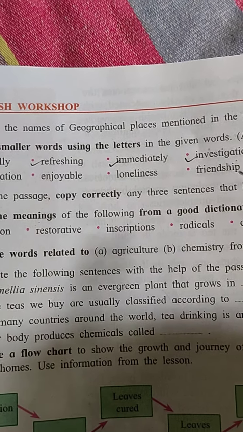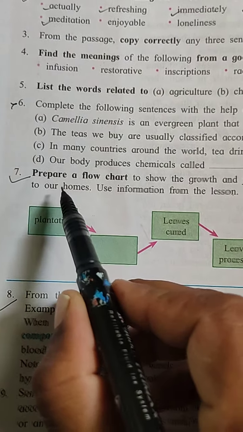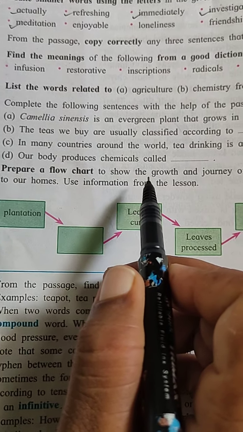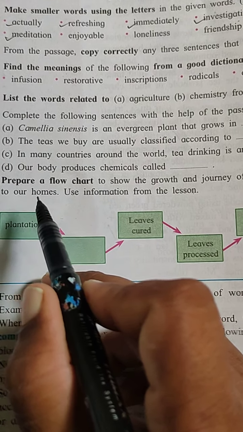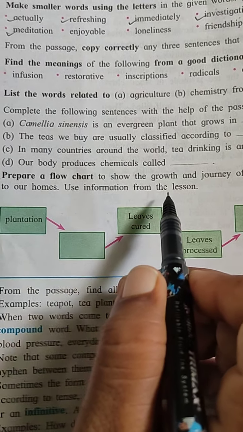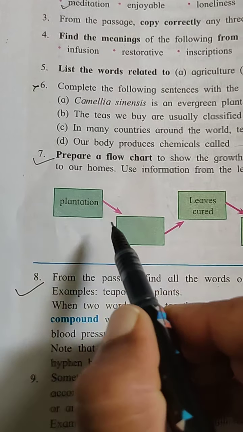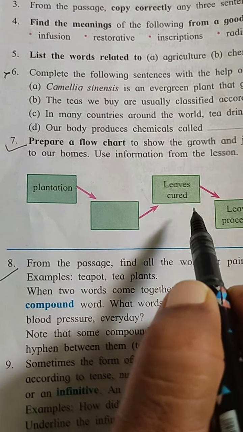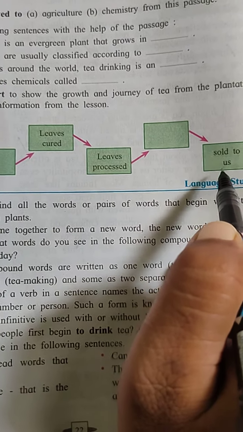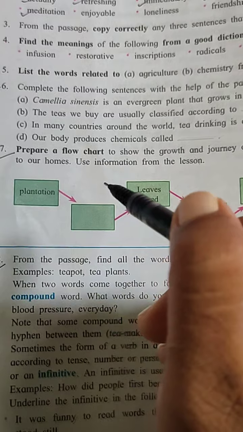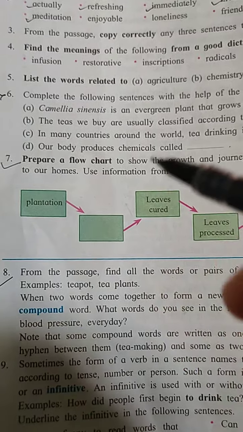Enjoyable, loneliness and friendship you will do on your own. Prepare a flowchart showing the journey of tea from the plantations to your home. Use information from the lesson. So here: plantation, leaf dried, leaf curled, leaf processed. Afterwards they are packed and sold to us. That is the journey of the tea. So that is completed here.